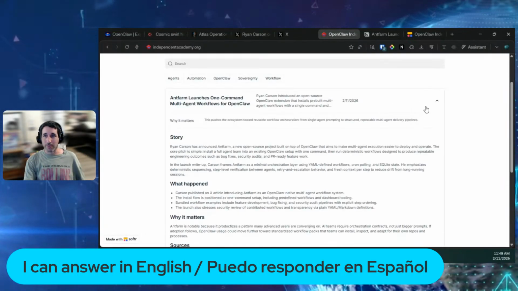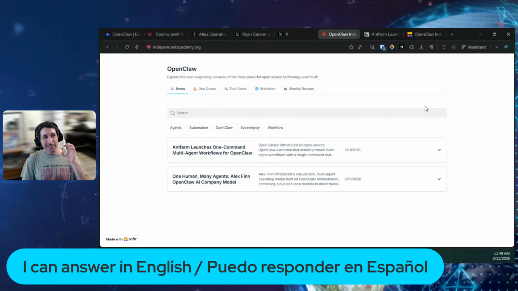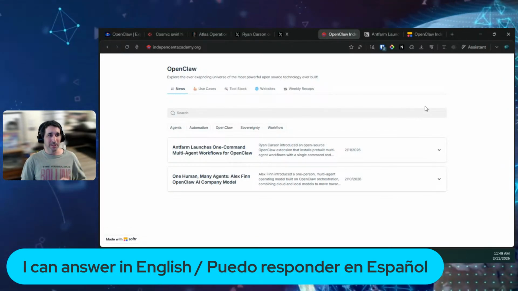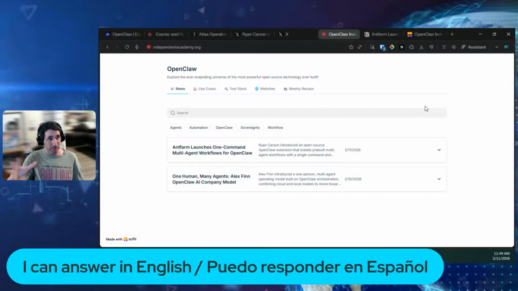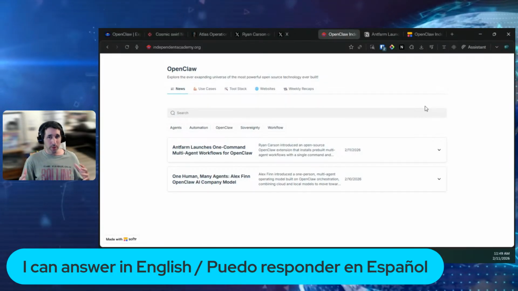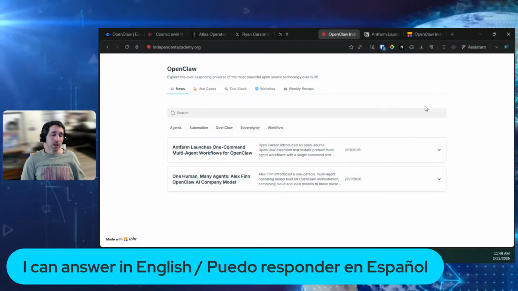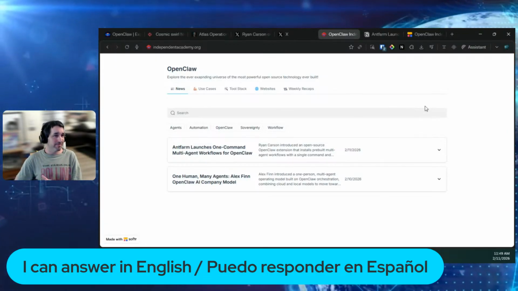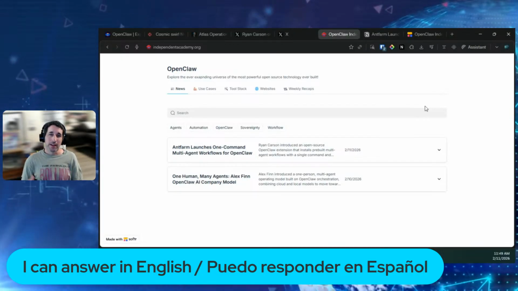So now we have pretty much an almost completely automated news section on our website, which we're using for news specifically regarding OpenClaw. But if we later want to use the same workflow for news regarding another tool, we can very easily update it and keep adding more and more things to it.